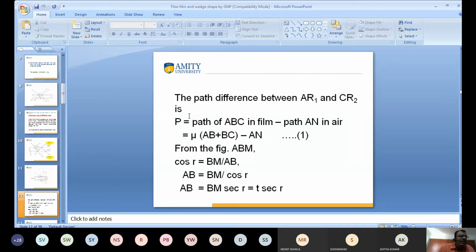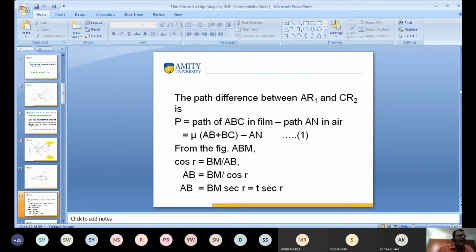ABC means in the film, like oil, any kind of thin film, with refractive index mu. Path ABC means AB plus BC, minus AN into air, whose refractive index is 1.